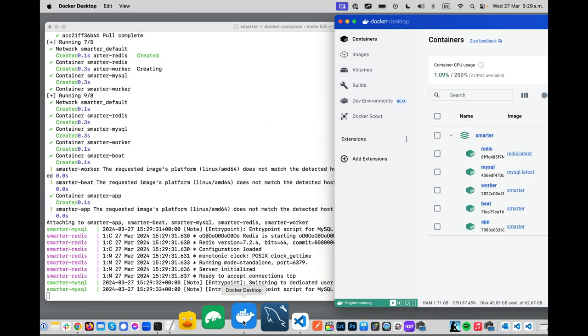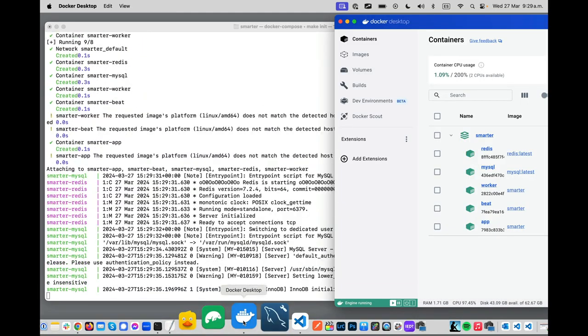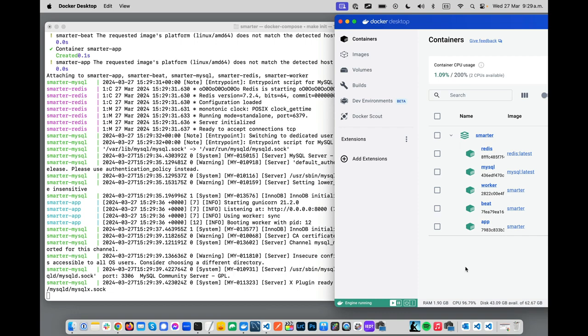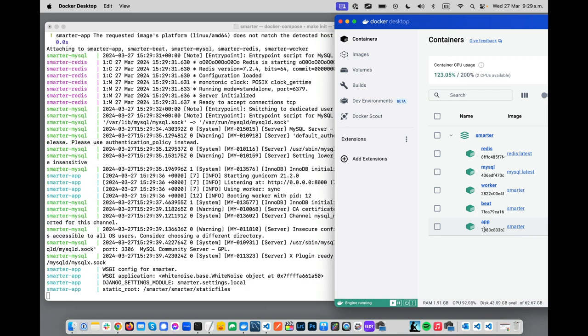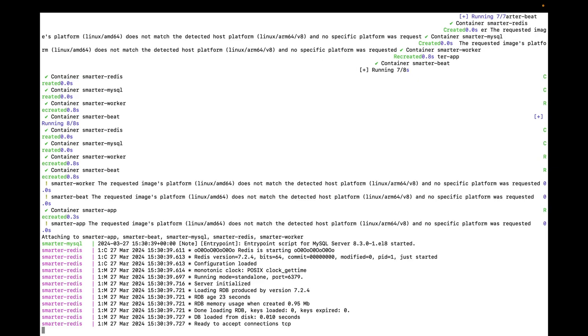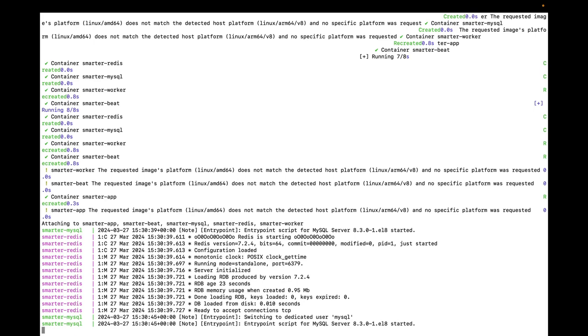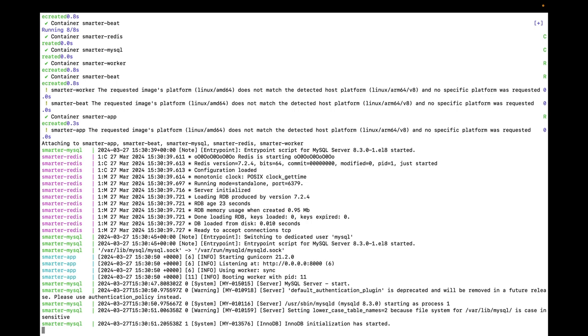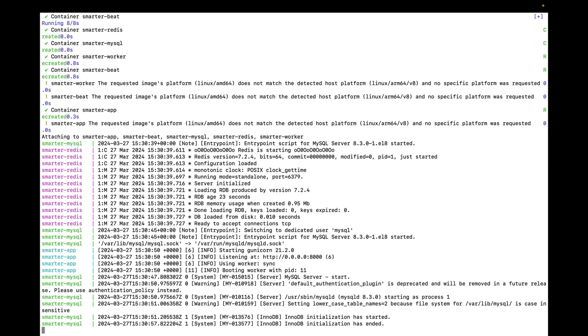All right, so that's all done, and so our application has just deployed itself inside of Docker Desktop, and you can now see 5 containers running. 3 of these are the derivations of our Django application that I mentioned, plus MySQL, plus Redis. So our application's starting up right now. First up, we can see Redis booting itself up, then MySQL. Once those are up and running, then we should see the worker and the app. There's the app starting itself up, which means that MySQL is ready. And then we should see the worker and the Celery Beat app.